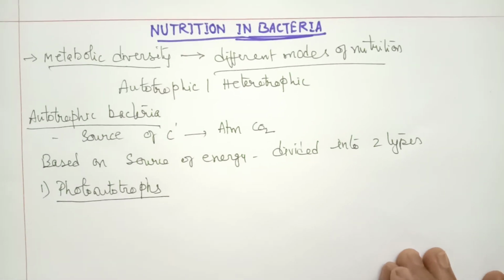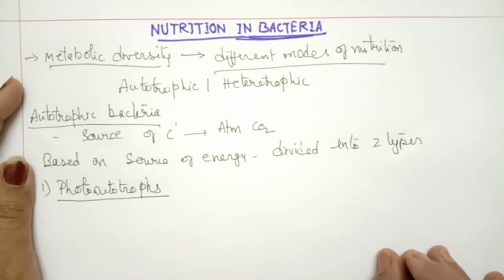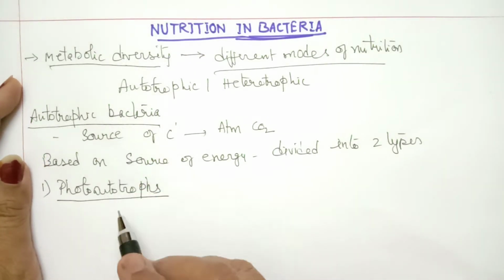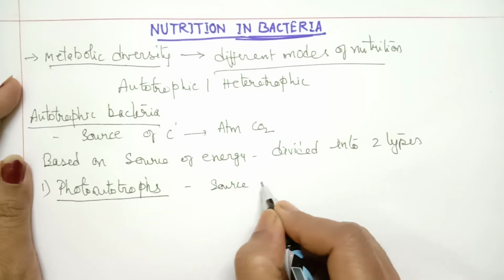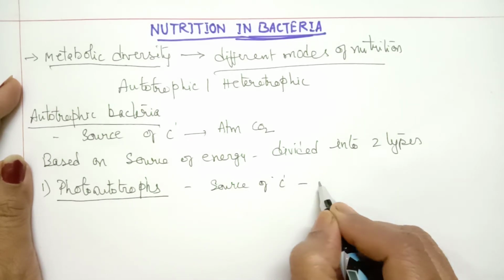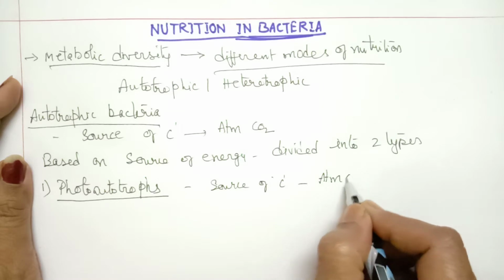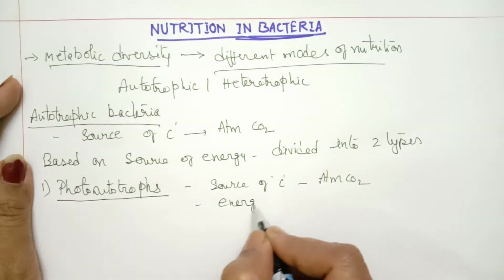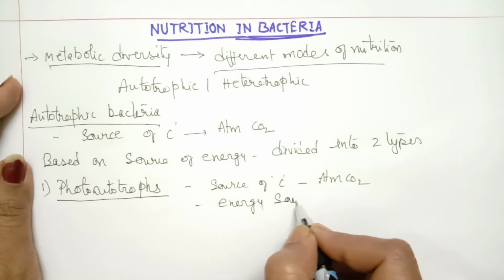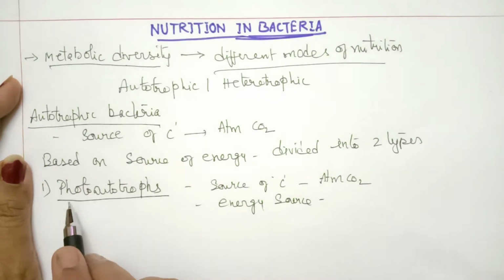Here we should consider first what is the source of carbon and source of energy. Because it is an autotroph, the source of carbon is atmospheric carbon dioxide. The energy source here is light.